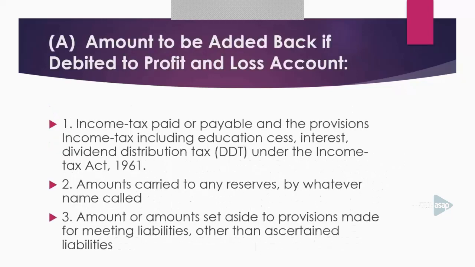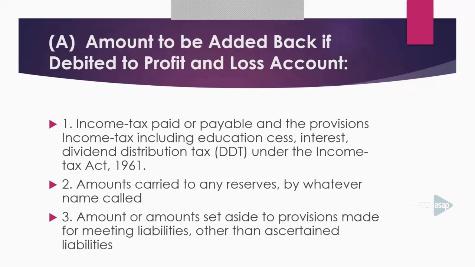Then learners, you have to understand which items have to be added to the net profit to get the book profit, and which items are to be deducted. So I may explain. Listen, the following items are to be added.